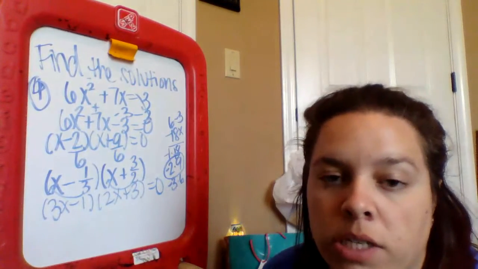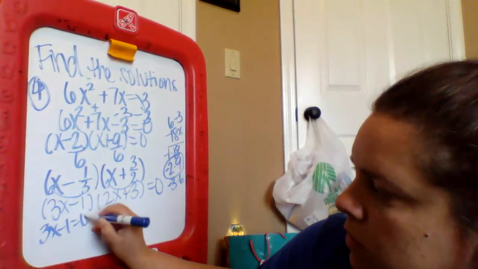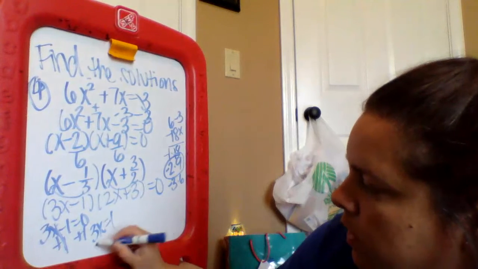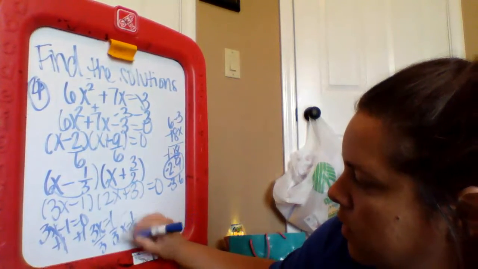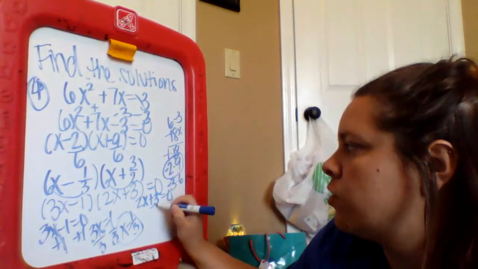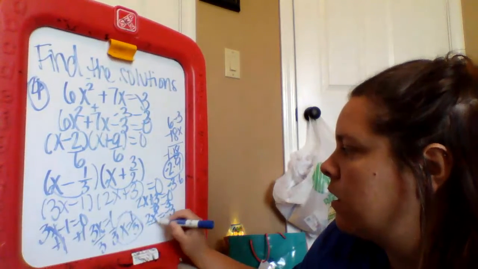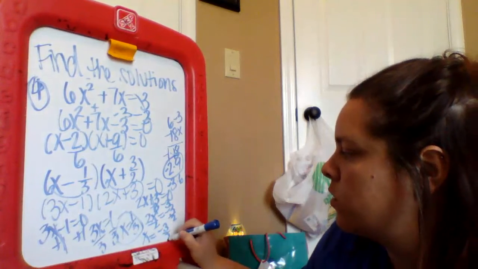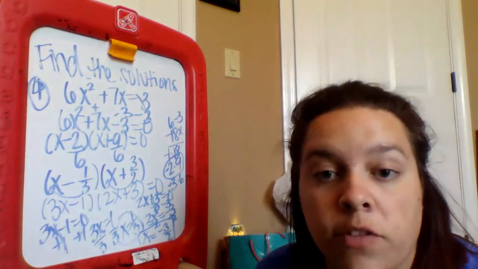And then set each of those equal to 0 and solve. So 3x minus 1 equals 0. So I'm going to add the 1. So that's 3x equals 1. Divide by 3. So x is 1/3. This one, 2x plus 3 equals 0. Subtract 3. So 2x equals negative 3. Divide by 2. And x equals negative 3 over 2. Or negative 1 1/2.